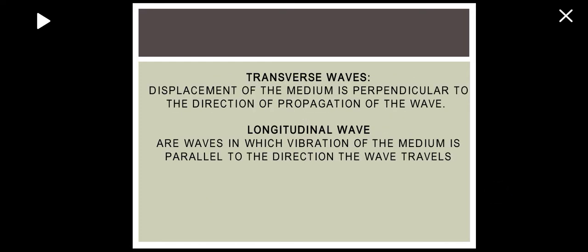So there are two types of waves. We have transverse waves and longitudinal waves. Transverse waves have displacement of the medium perpendicular to the direction of propagation of the wave, while longitudinal waves are waves in which vibration of the medium is parallel to the direction the wave travels.